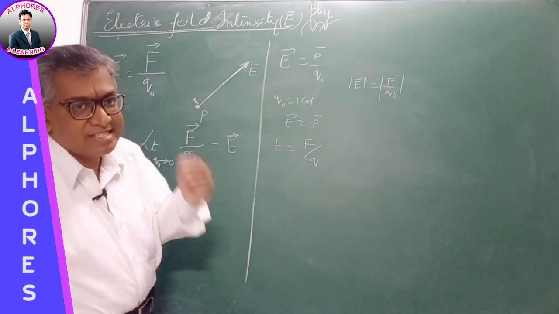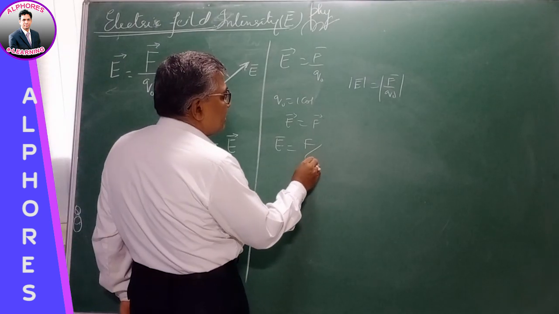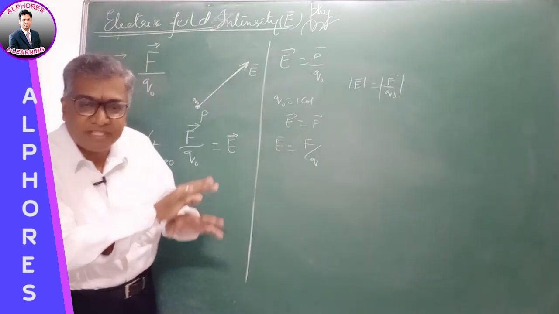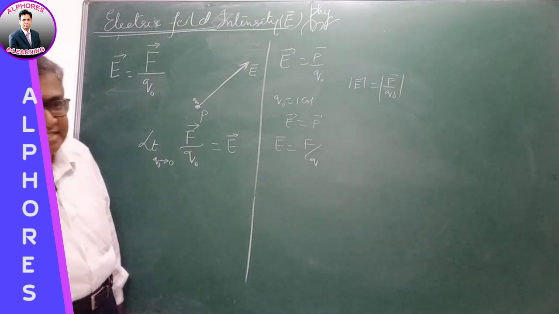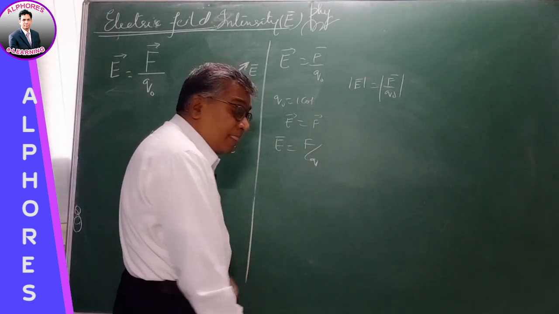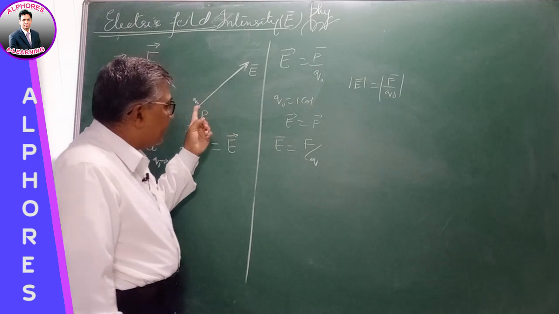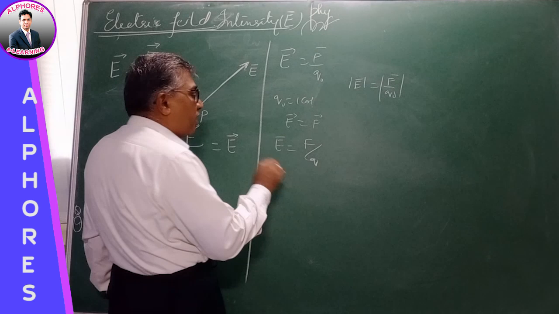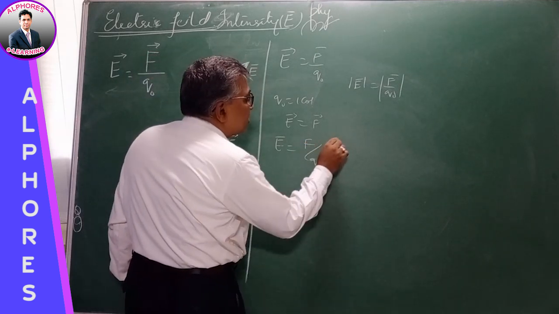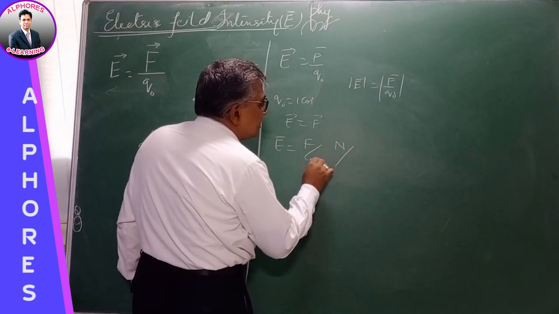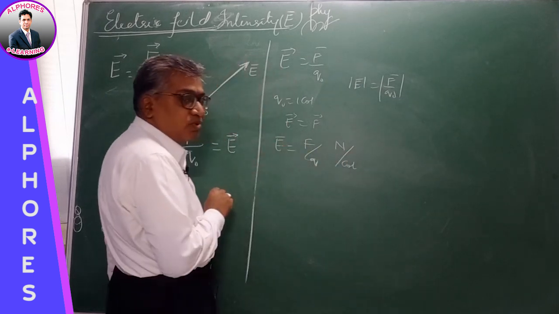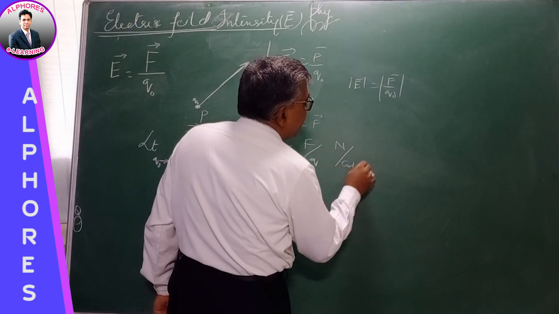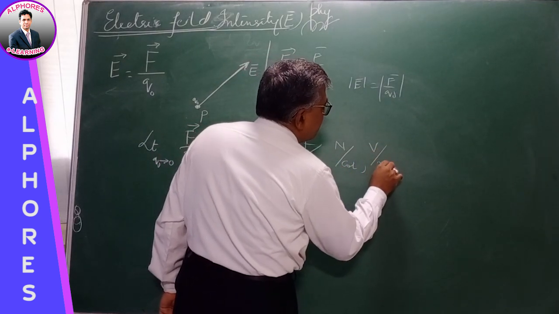So to avoid such confusion, we consider this charge to be so small that it does not disturb the field existing there. So E is F by Q, right? It is a vector quantity. The direction of the electric field is given by the direction in which the positive charge would tend to move. Now coming to the units, we know force is measured in newtons and charge is measured in coulombs. So electric field intensity is measured in newton per coulomb, or there is another unit called volt per meter.